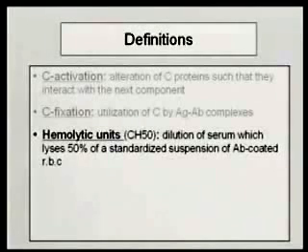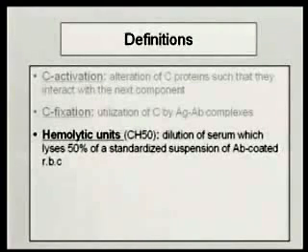The term that you're going to see in the labs if you ever order complement levels on your patients is a unit called the hemolytic unit. Most commonly, it's a CH50, complement hemolytic unit 50. What the lab is going to do is take your patient's serum and make a series of dilutions of that serum. Then they're going to add to that serum some antibody-coated erythrocytes. If the antibody is bound to the erythrocytes, they will fix complement, resulting ultimately in the lysis of those erythrocytes.